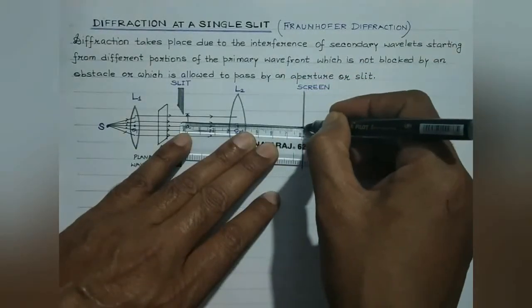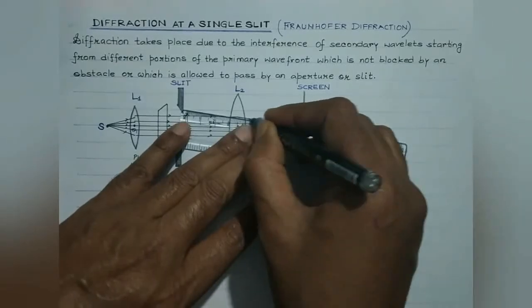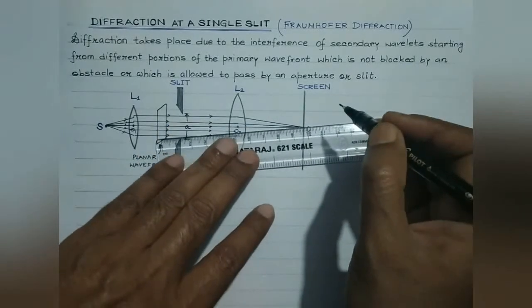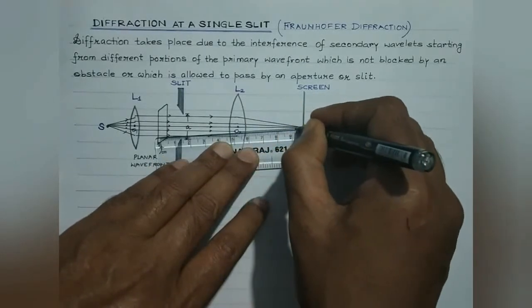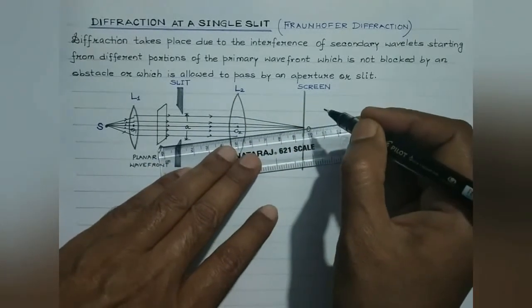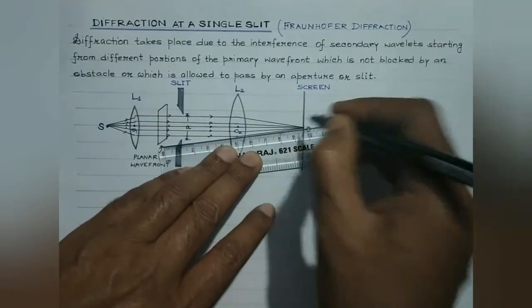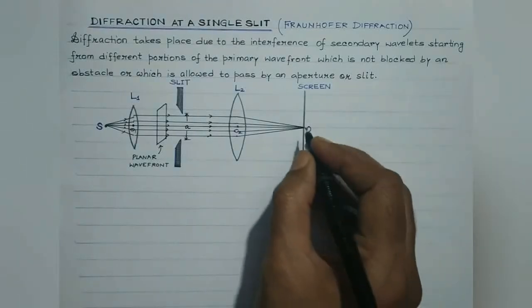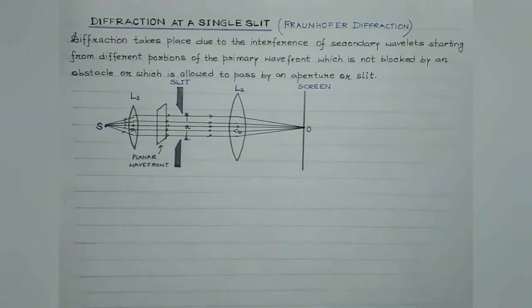All the rays will tend to converge at the focus. And since the screen is placed at the focus of lens L2, therefore, in case no diffraction of light takes place, that is, the width of the slit is very large as compared to the wavelength of the light, then we will expect a central bright spot to be obtained exactly at the center of the screen.